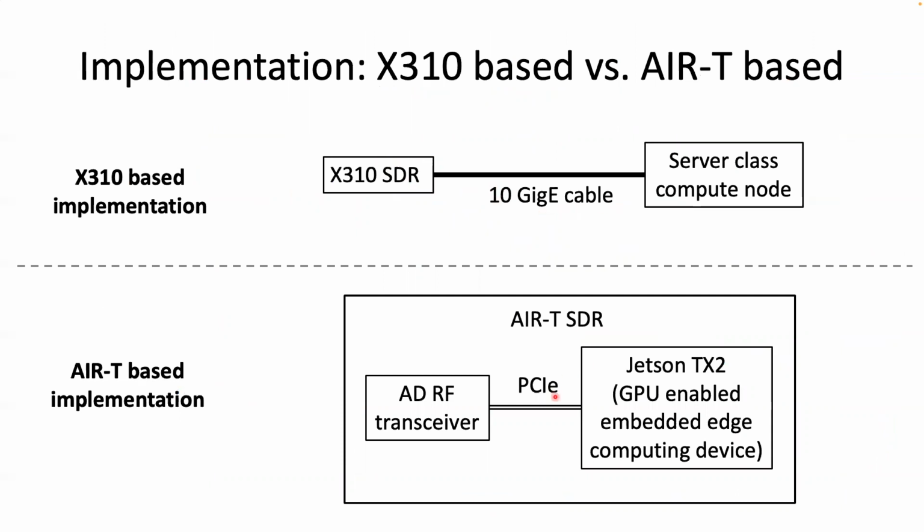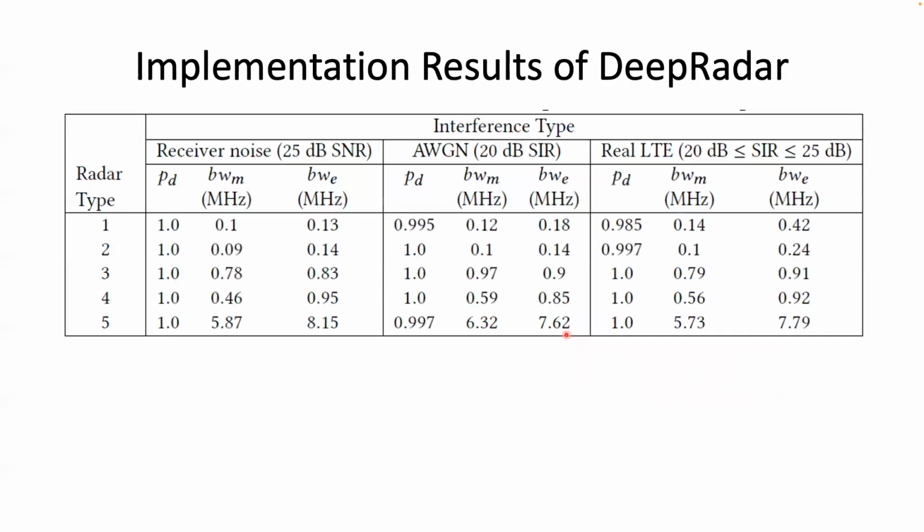In contrast, the ART eliminates the cabling between the RF receiver and the compute node by placing an RF transceiver and an NVIDIA Jetson TX2 on the same circuit board connected via PCIe. The Jetson TX2 acts as the compute node. The TX2 is a GPU-enabled embedded edge computing device with shared memory. We use the ART software-defined radio in our implementation.